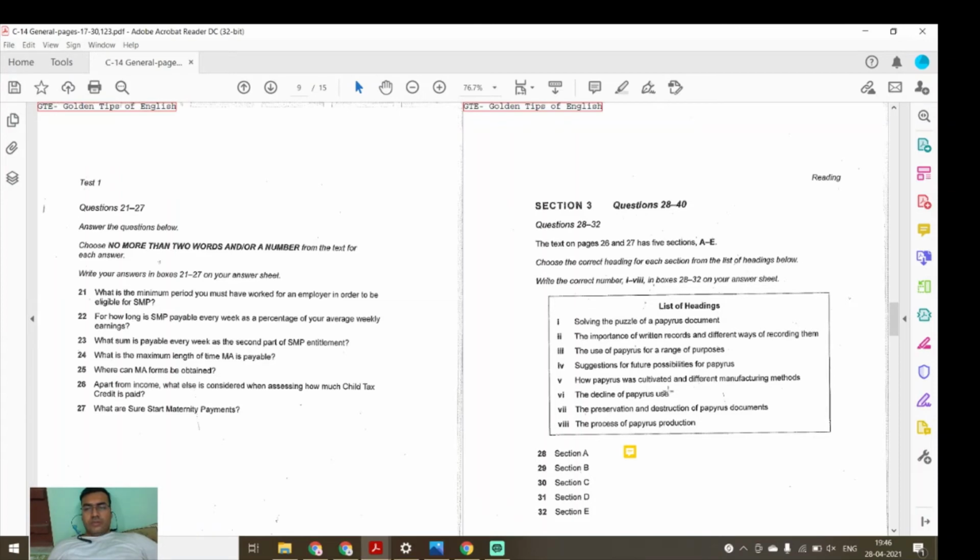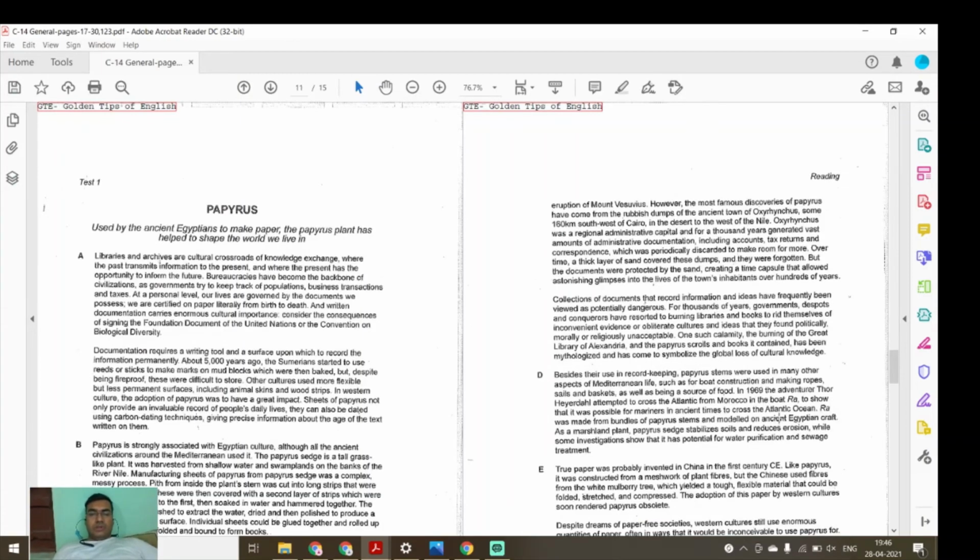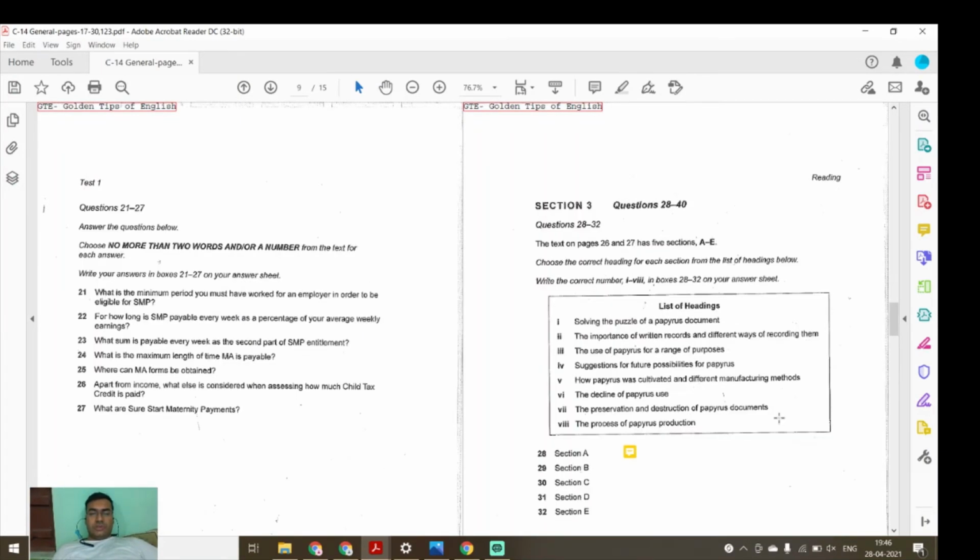Is there any comment? The use of papyrus for a range of purposes, suggestions for future value, how papyrus was cultivated, and different manufacturing methods. Okay, this can be one answer, I think. The decline of papyrus, the preservation and destruction of papyrus documents, the process of papyrus production. Oh, it has been given here. The process of papyrus production. So I think this will be the suitable one. So I will go with 8.